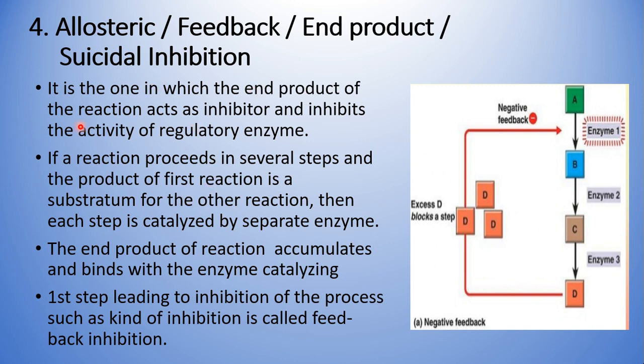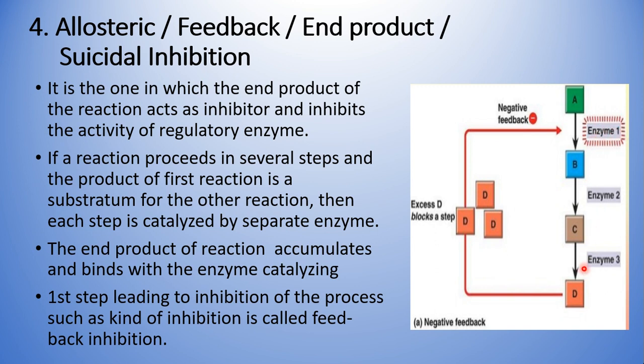So that's how it is one of the types in which the end product of the reaction acts as an inhibitor and inhibits the activity of a regulatory enzyme. If a reaction proceeds in several steps, where the product of the first reaction is a substrate for another reaction and each step is catalyzed by separate enzymes, the end product of the reaction accumulates and binds with the enzyme catalyzing the first step to inhibit the process.